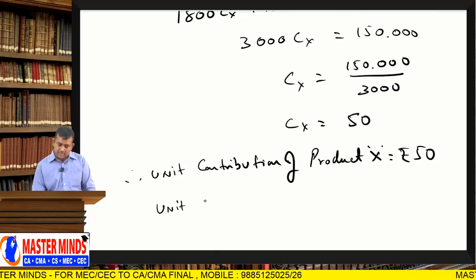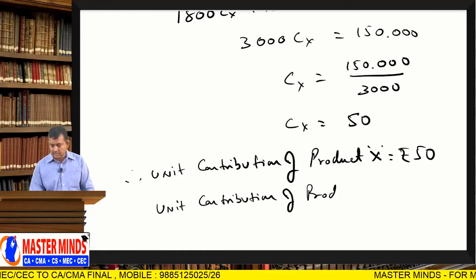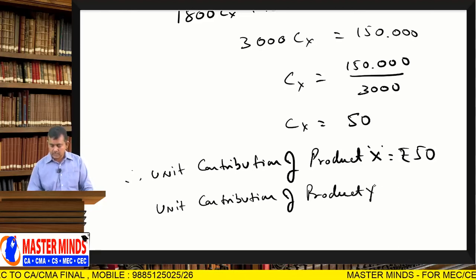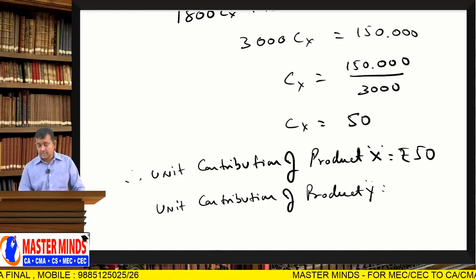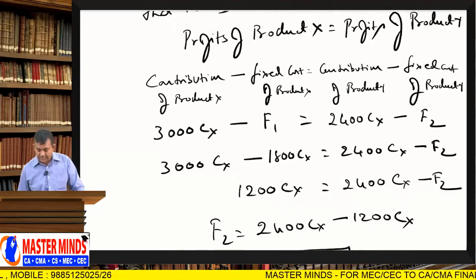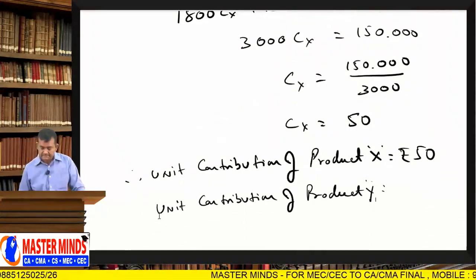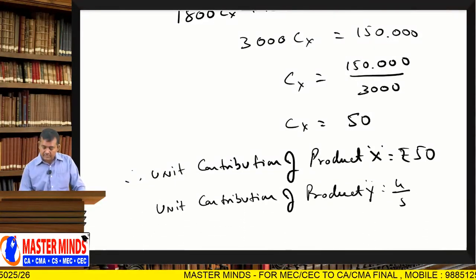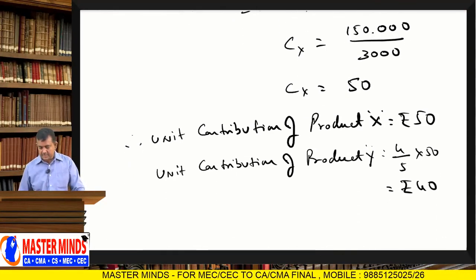Next, the unit contribution of product Y equal to 4/5 of Cx. Cx means 50, so 40 rupees.